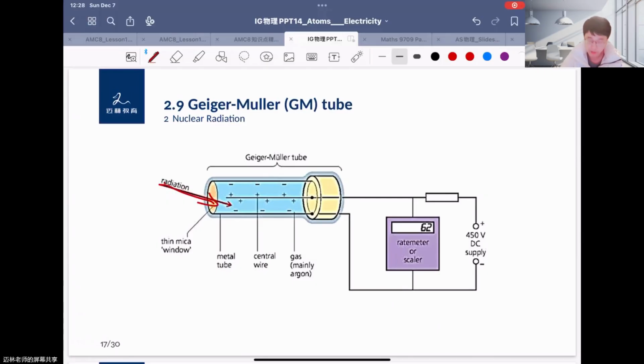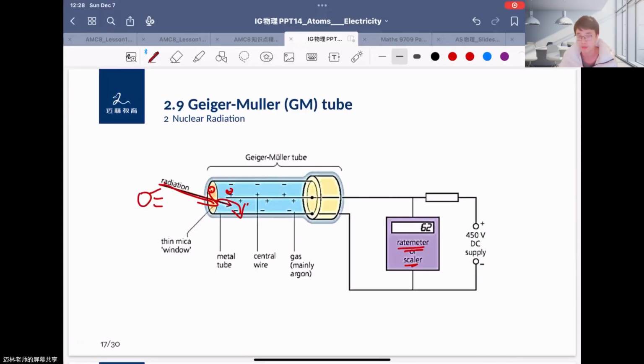The radiation first passes through this, okay, and if there are alpha particles or beta particles, they will go through here and touch the surface, okay, and the radiometer or scaler can determine what the reading is. So if the reading is very big, it means there are more alpha or beta particles that touch the surface. That means the total radiation here is very big. Sometimes you will put a source right here, just to measure the radiation from the source.